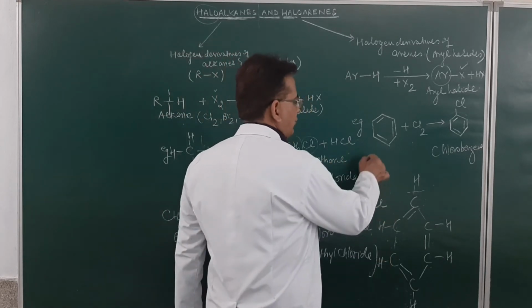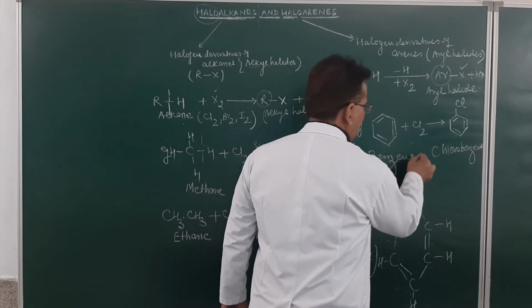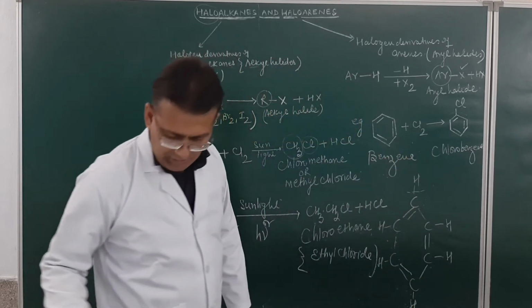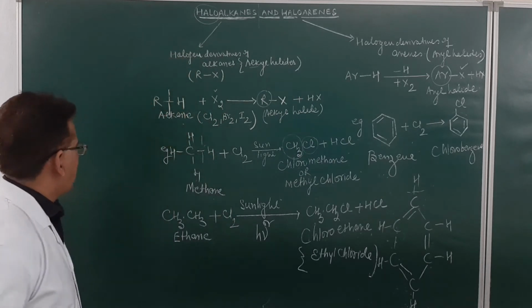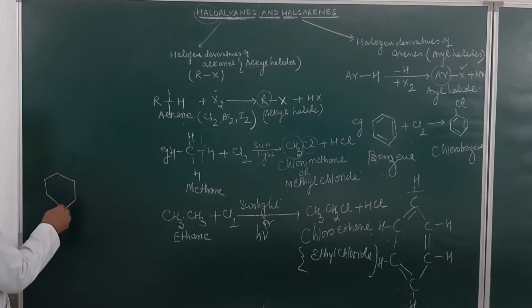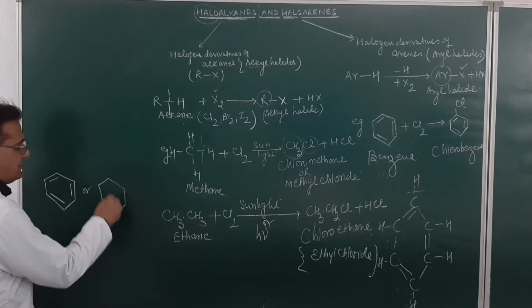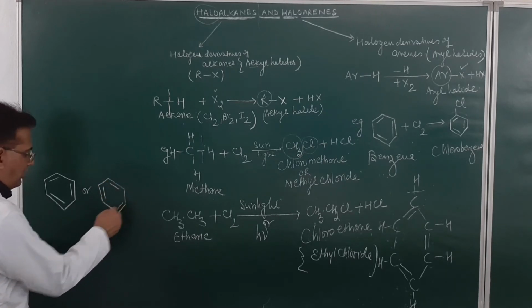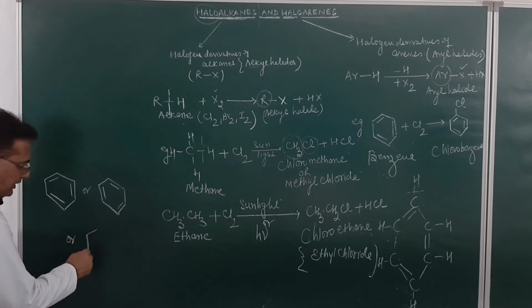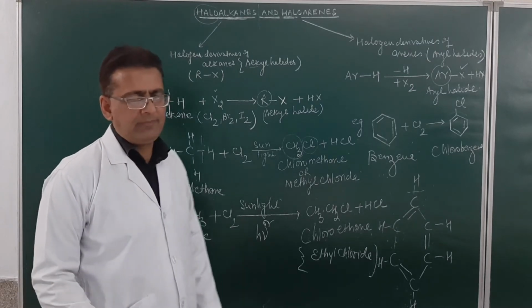What was the name given to this one? This was given as benzene. Student, do you know how we write down the structure of benzene? The structure of benzene will be written either in this manner. This is our benzene structure. Or this will be the structure of benzene. Or this over here will be the structure of benzene. This is how it is to be written. Am I clear, student, over here?